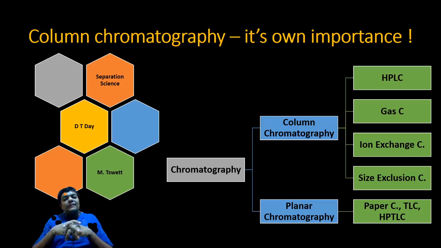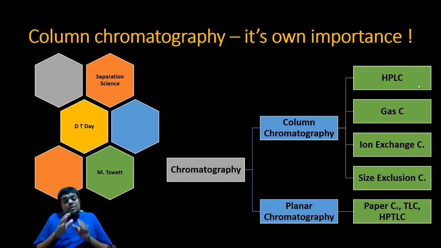Friends, column chromatography has its own importance. If you look at its classification, it is classified into two: column chromatography and planar chromatography. Planar chromatography includes paper, TLC, and HPTLC, another important topic that is going to come in a few days. And on the other hand, you have column chromatography.